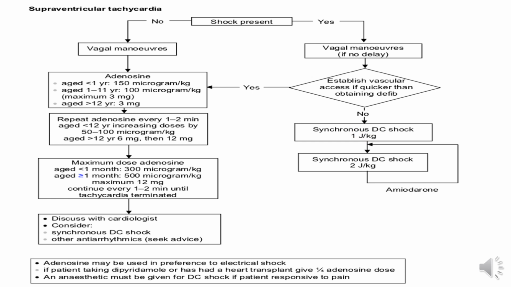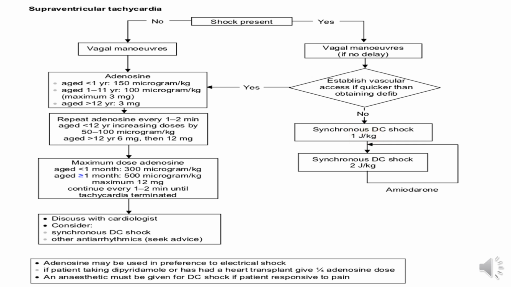But they prefer adenosine over DC shock, even though the baby is in shock, if you have established the IV line. But if you are not that quick, go for the synchronous DC shock 1 joule per kg. Memorize synchronous, not asynchronous. Sometimes they give the answer as asynchronous DC shock with a dose of 1 joule per kg.